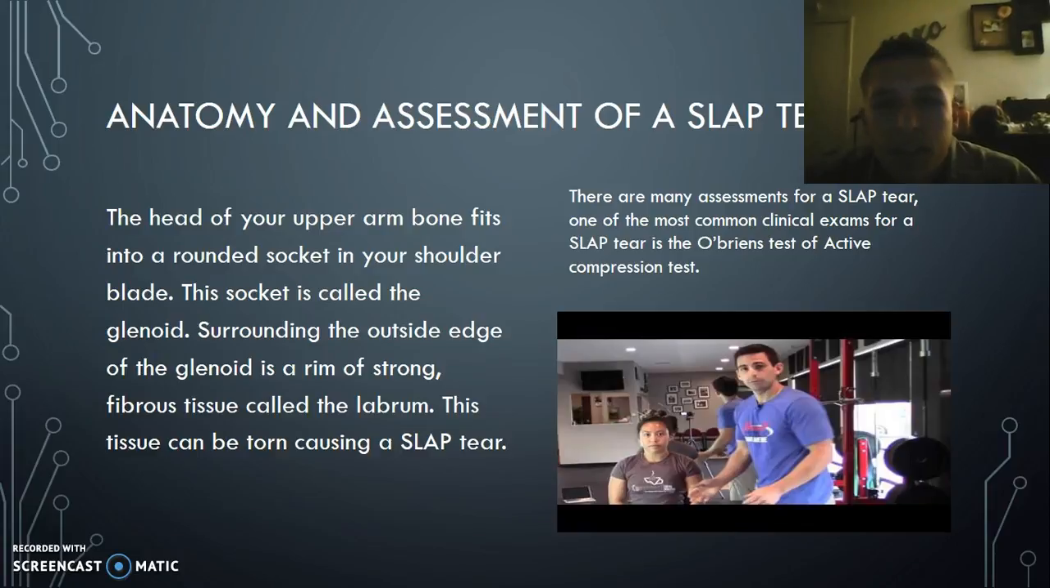Anatomy and assessment of a SLAP tear, most importantly, is just going to be pain. The head of the upper arm bone fits into a rounded socket in your shoulder blade. The socket is called the glenoid. Surrounding the outside edge of the glenoid is a rim of strong fibrous tissue called the labrum. This tissue can be torn, causing a SLAP tear. In the video that we'll go over at the end is the O'Brien's test. That can indicate whether the person is experiencing a SLAP tear.